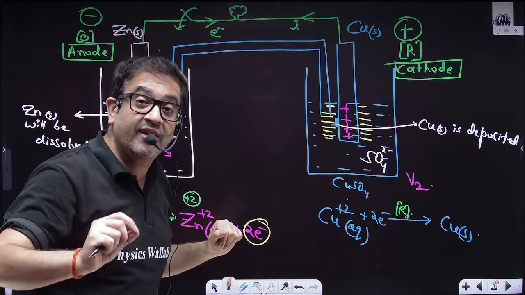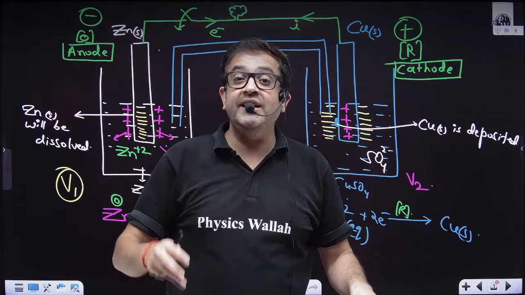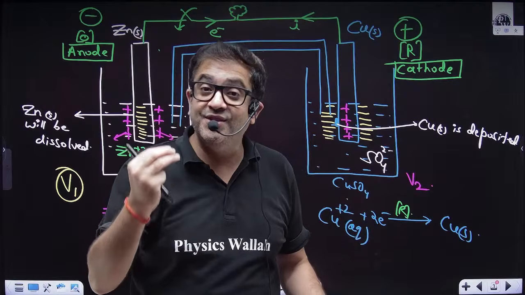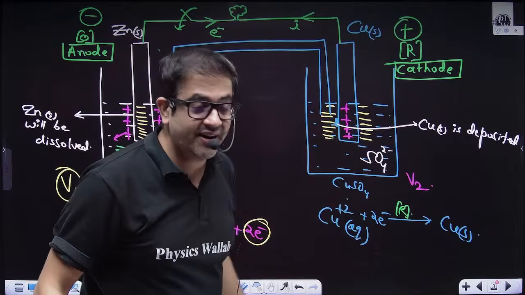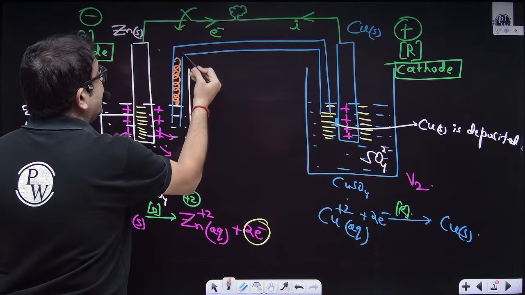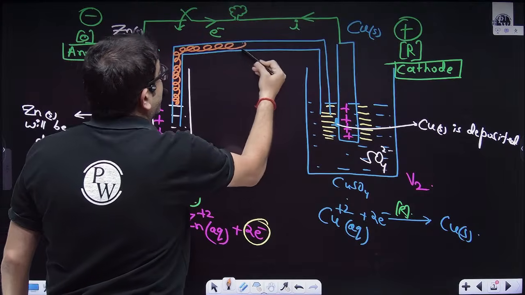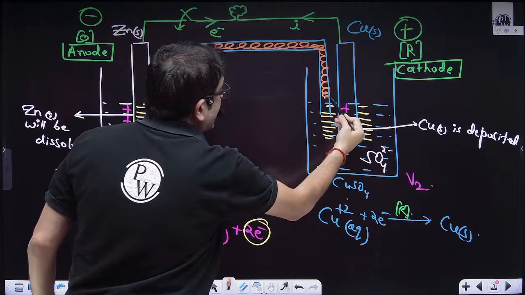So in order to make that electrolyte not fall down due to gravity, I will boil it with a substance called agar-agar, and then I will cool it down to form a jelly-like solid, and that jelly-like solid I will be placing inside it. And then this assembly is termed as salt bridge.